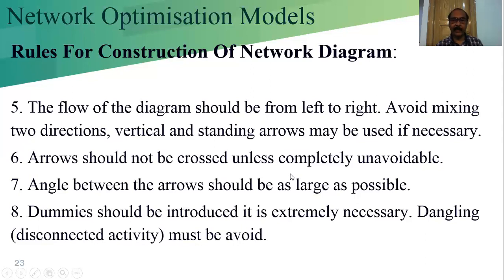The angle between the arrows should be as large as possible. That means if two activities burst out from a node, that angle should be larger, and then the pictorial diagram will be clearer to us.